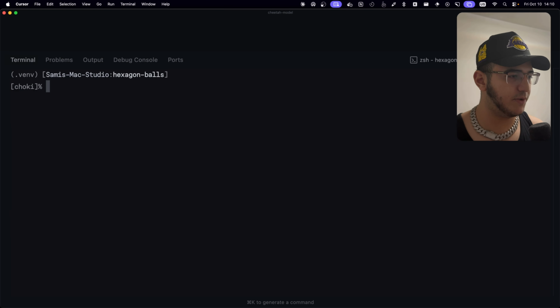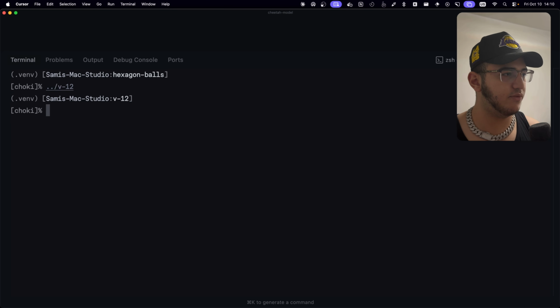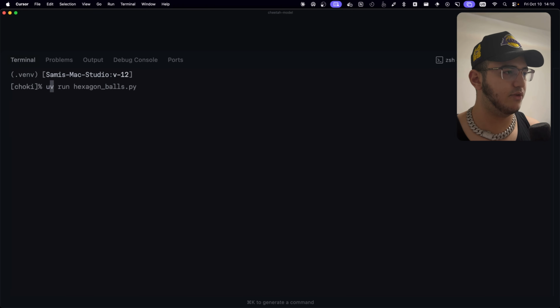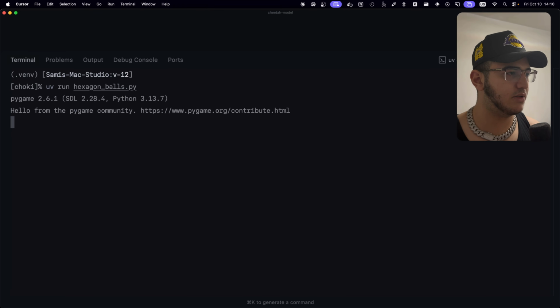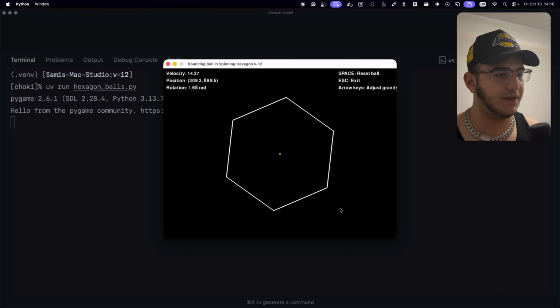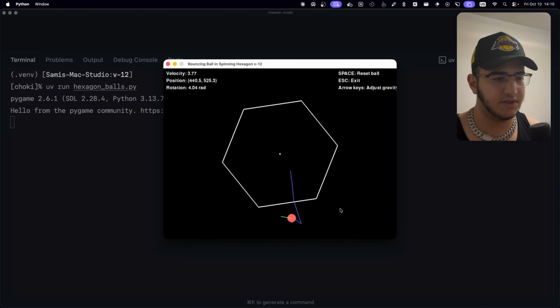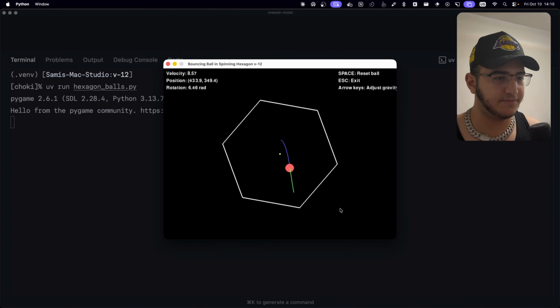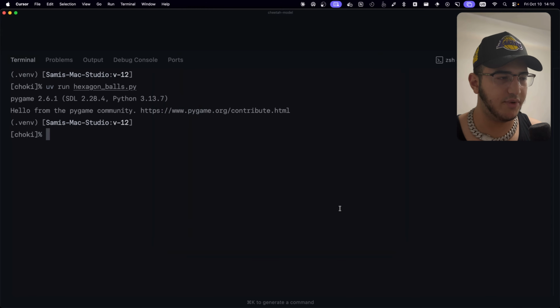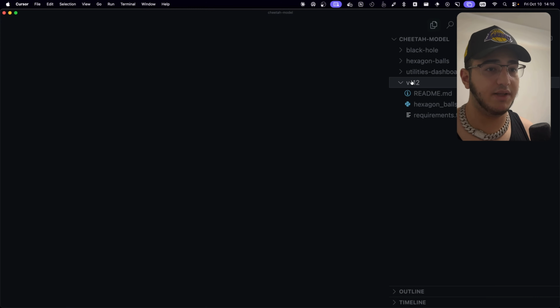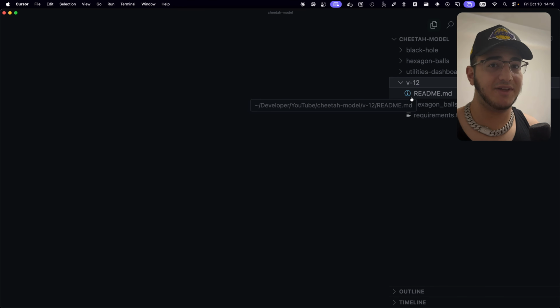Let's hop into our terminal. Let's go into v12. Let's do uv run hexagon balls. And it still fails. This is ridiculous, honestly. But whatever, we already knew that it didn't work. The main point here is that it's really fast, which leads me to believe that this is a diffusion model and not a traditional transformer.